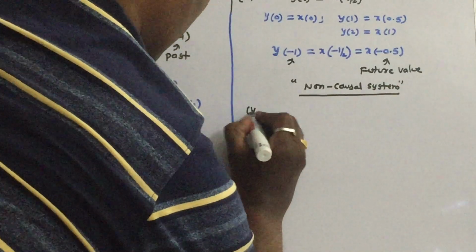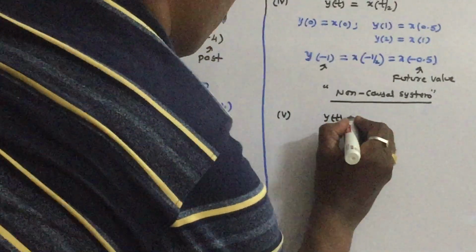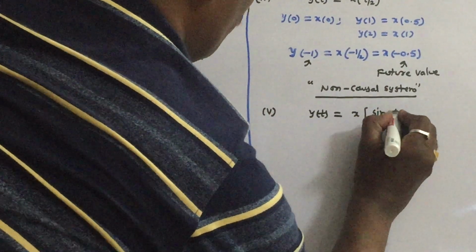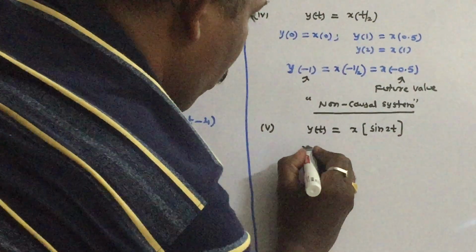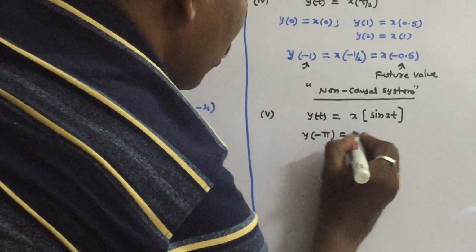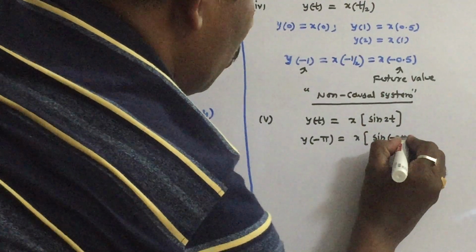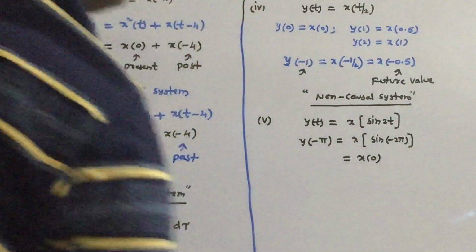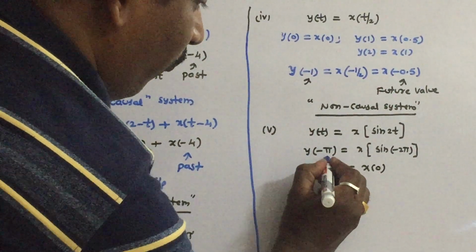Let us check the fifth question. y of t is equal to x of sine 2t. Let us say y of minus pi. Substitute: x of sine of minus 2 pi. What is sine 2 pi? 0. So x of 0, and pi is 3.14, so minus pi is a negative time.